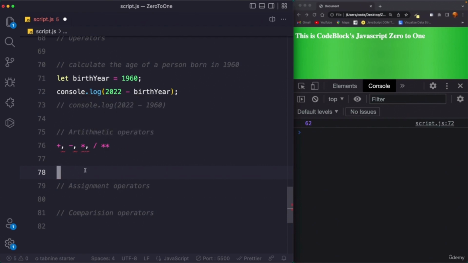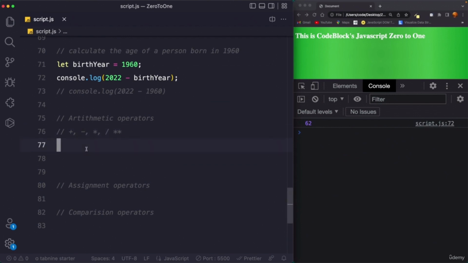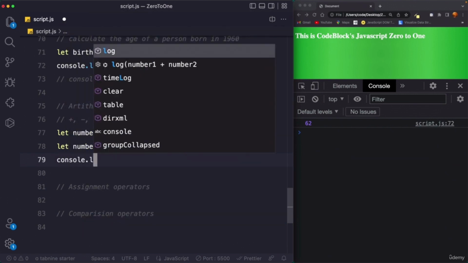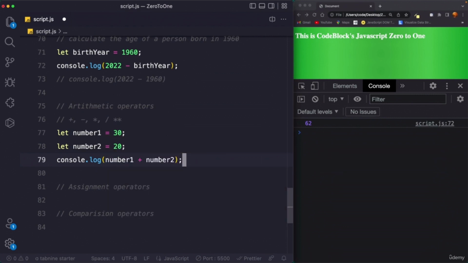So let's actually do some steps. Suppose that you have two numbers. First let me comment this out, otherwise it will create an error over here. Suppose that we have two numbers and we want to perform some mathematical operations on them. We can do that. So I can say let number1 equals 30, let number2 equals 20, and now we can perform mathematical operations. So we can do console.log, we can add these two numbers. So we can say number1 plus number2.